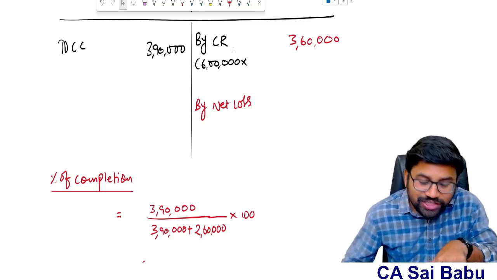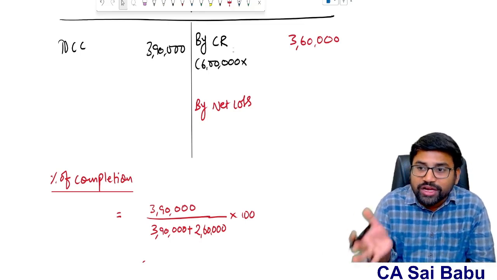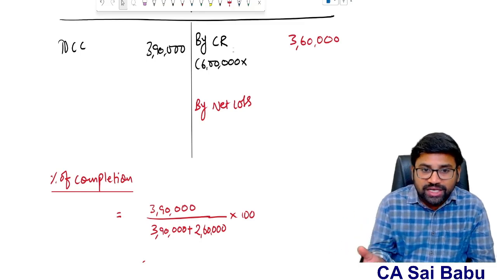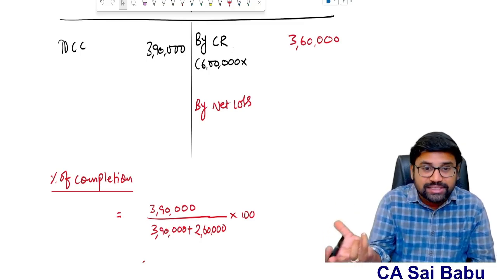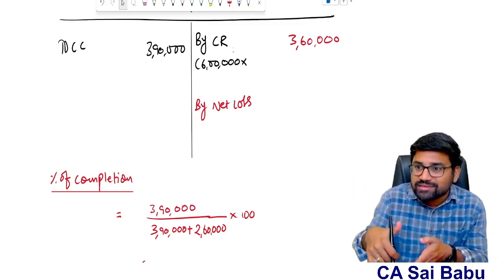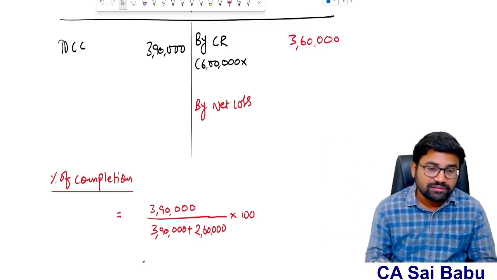Therefore, out of 50,000, what is the balance expected loss that I need to recognize? 20,000.